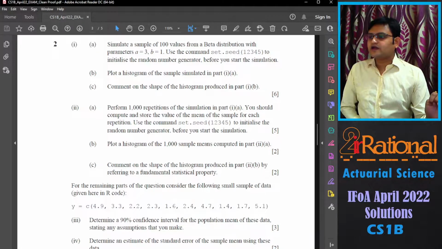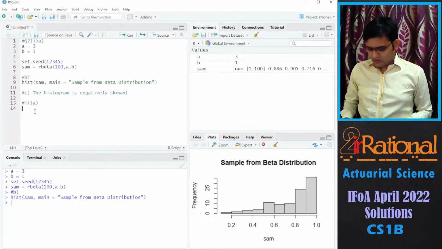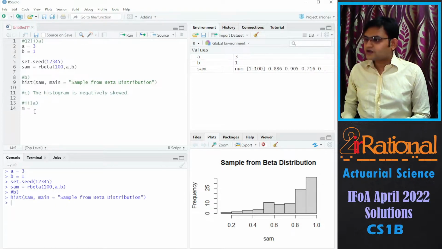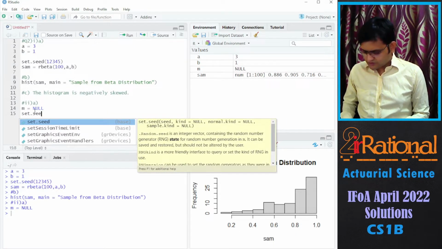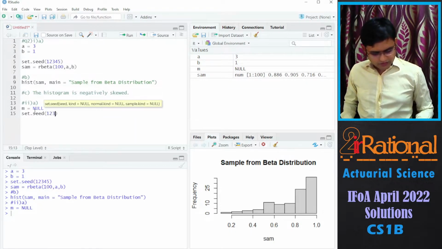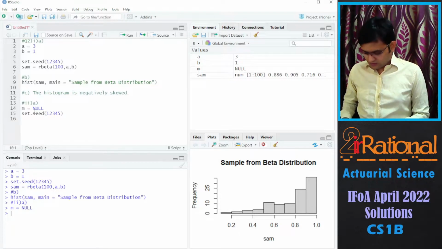For the second part, A, perform 1000 repetitions of the simulation in part 1A. You should compute and store the value of the mean of the sample for each repetition. Use the command set.seed(12345) to initialize the random number generator before you start the simulation. For this, I will first initiate the vector M, where I'll store the mean, and I'll say set.seed 12345, then a loop in 1 to 1000.